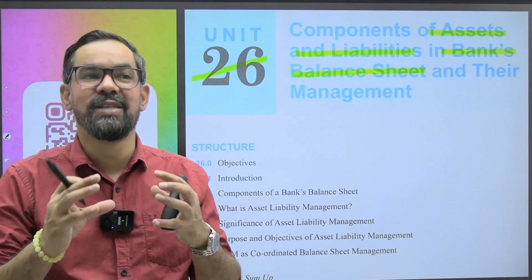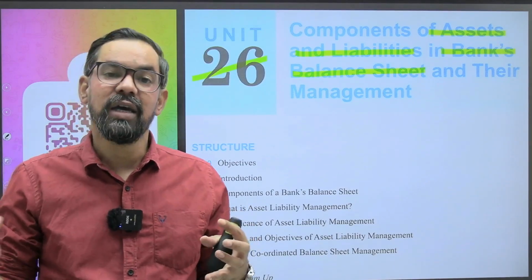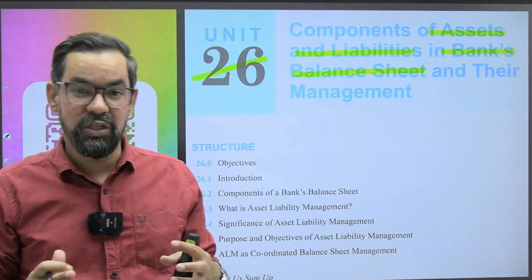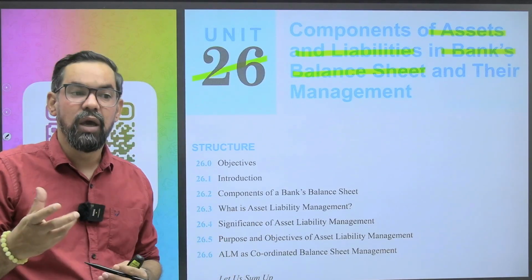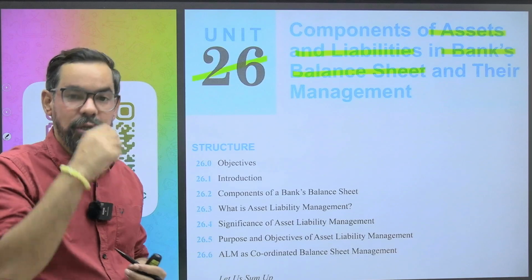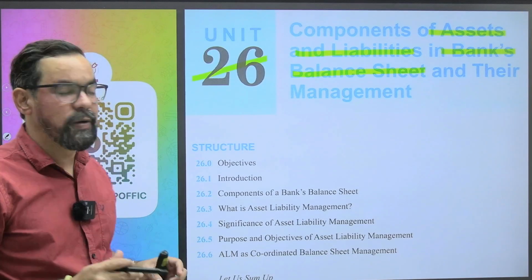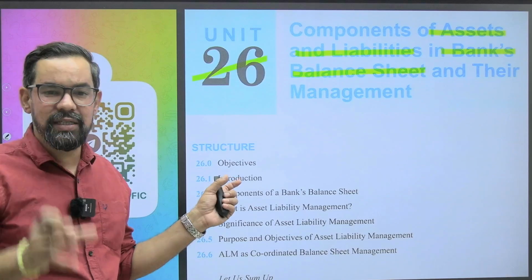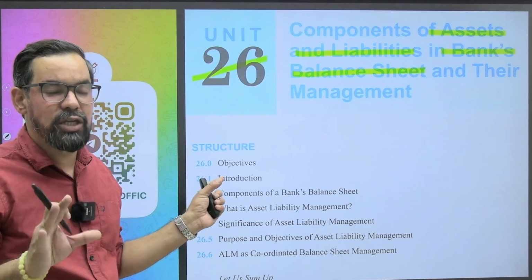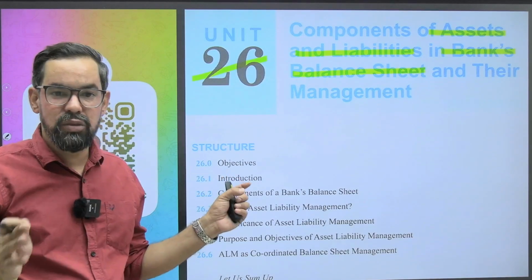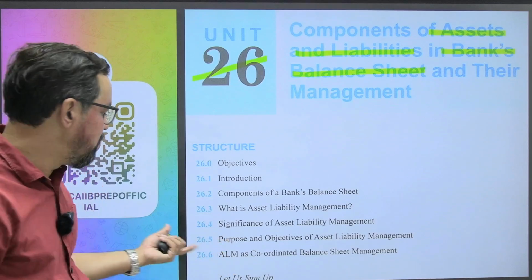I hope you guys remember this from your CAIIB AFM session, AFM module B, which was all around balance sheet things or the final accounts. So this is about the assets and liabilities in the bank balance sheet as well as their management through ALM. So ALM will also be part of this.